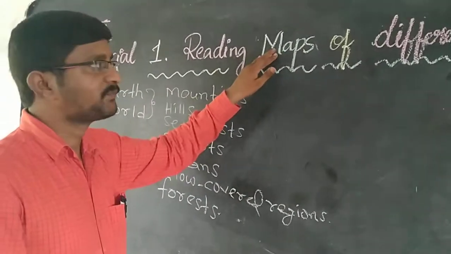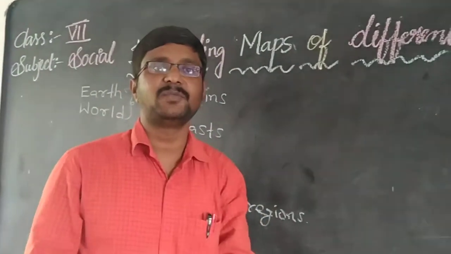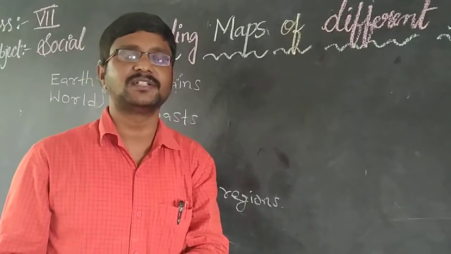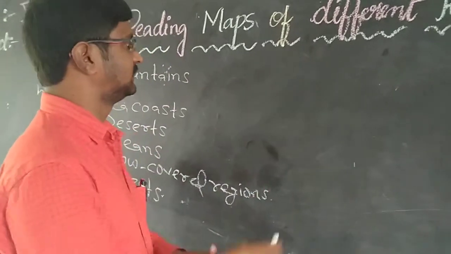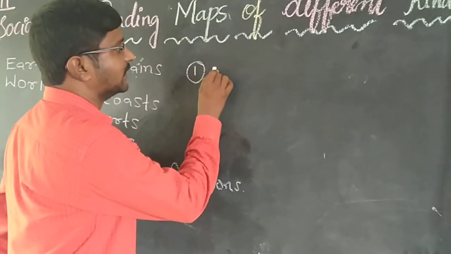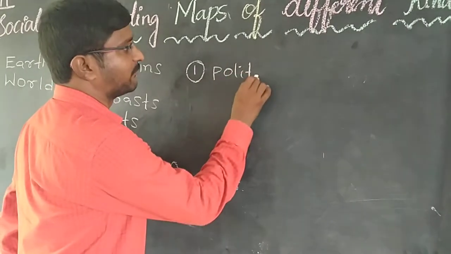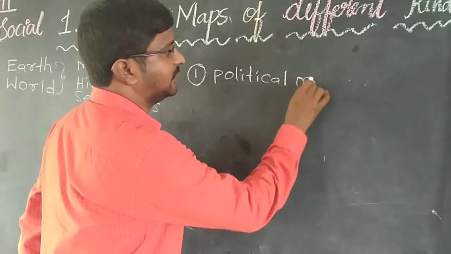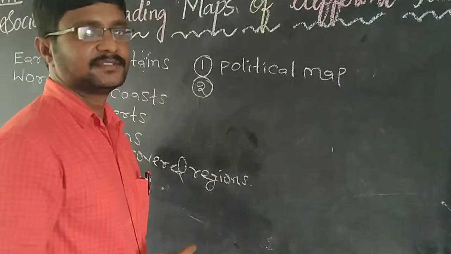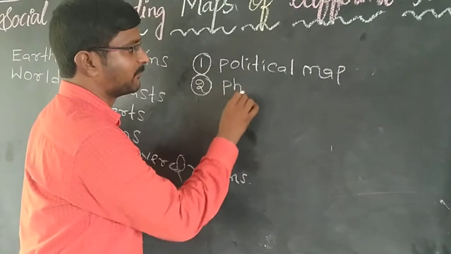Here we have different kinds of maps. Children, do you know what the different kinds of maps are? Can you guess? Yes, your guess is correct. One is the political map. The second one is the physical map.